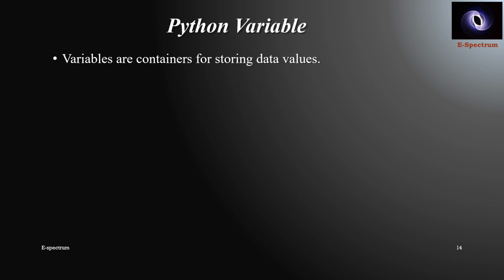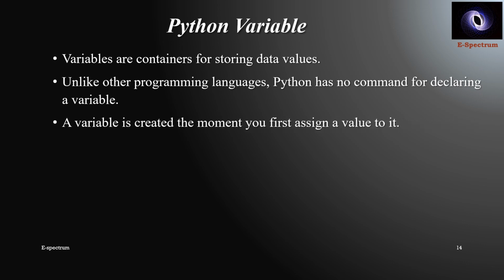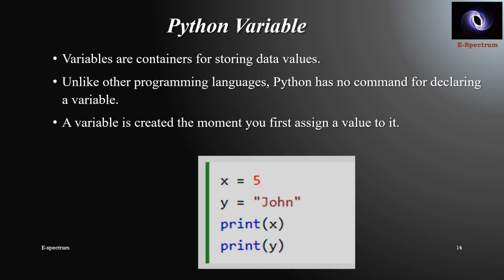So variables are the containers for storing data values. Unlike other programming languages, Python has no command for declaring a variable. You have seen in the programs, whatever variable you will be using, you can use directly. The value that you assign to the variable will define its data type, which we will see in the next session. A variable is created the moment you first assign a value to it. Whenever in a Python program I type x is equal to 2, it means the variable is created. So x is equal to 5 is one variable, y is equal to "John" in double quotes is an example of string type, and you are just printing.